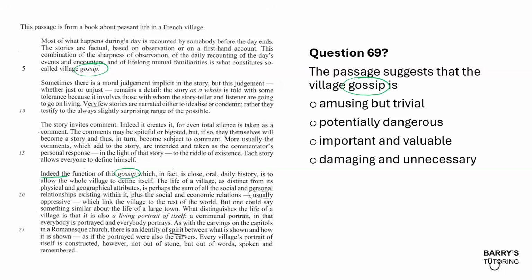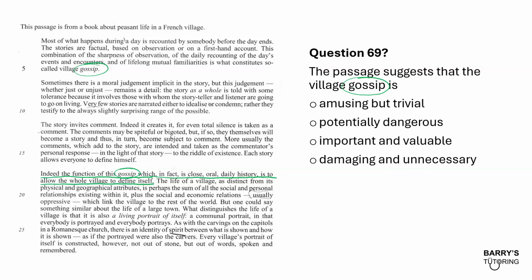It says, indeed, the function of this gossip, which in fact is close oral daily history, is to allow the whole village to define itself. So what I've essentially been able to find out about gossip, just really quickly, is that gossip has a function, and it functions by helping the village define itself. Okay, so that's something that I've essentially figured out already.